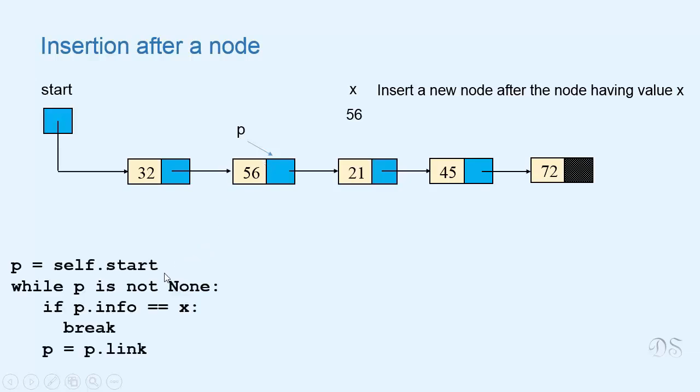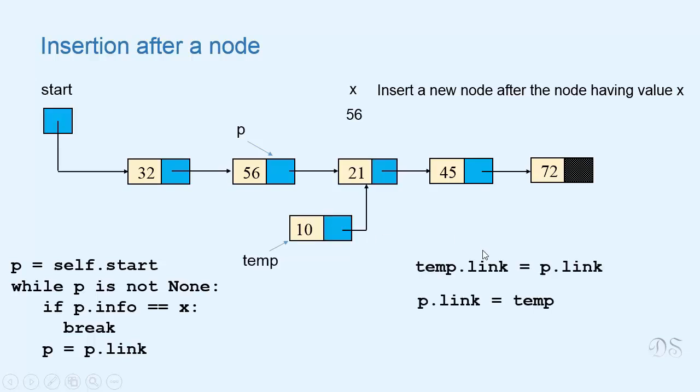We have already seen how we can find a reference to a node that contains value x. After finding this reference, we will allocate a new node and insert it by writing these two statements of insertion. So this is how we can insert a new node after a given node.